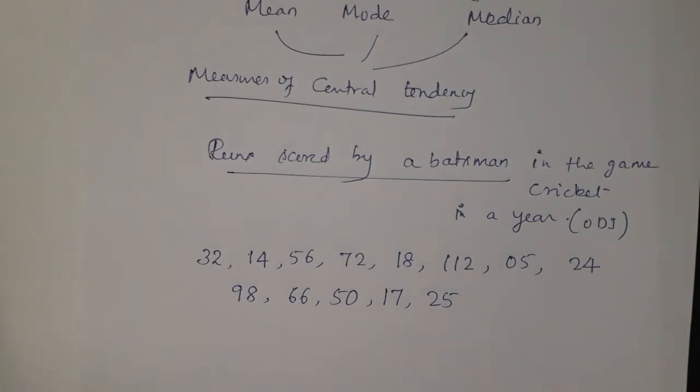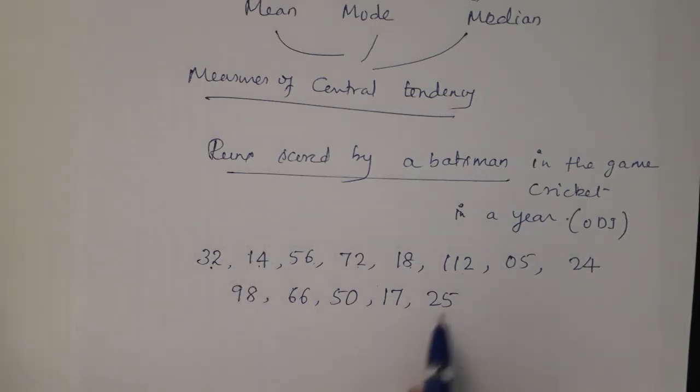Many games he had played. In those games I have taken 1, 2, 3, 4, 5, 6, 7, 8, 9, 10, 11, 12, 13. 13 games' runs are taken here. So he had played many games in a year, but the first 13 games' runs are taken here.